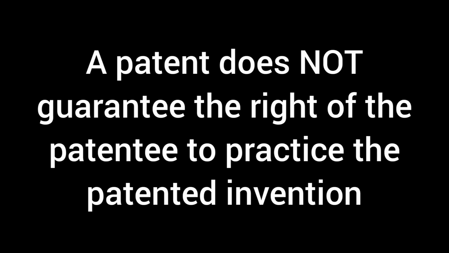Now this is where the story gets interesting. Jill is not going to be able to start manufacturing mobile phones with cameras just because she has been successful in obtaining the patent with regard to her invention. And this is what I meant to say when I said that a patent is simply a negative right because it helps to exclude others from using the patented invention while your term of protection is still active, that is, your term has not yet expired. But it's not necessarily a positive right.